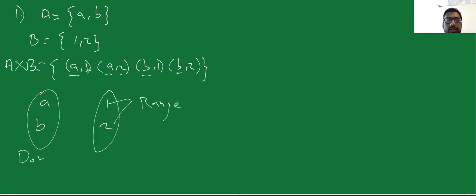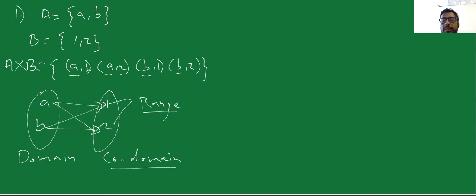A and B is my domain, and 1 and 2 is also my codomain. So in this particular example, I can say that A is related to 1 and 2, B is also related to 1 and 2. And in this particular case, my codomain and range are the same. My range has 2 elements, 1 and 2. My codomain also has 2 elements, which are 1 and 2. But that might not be the case always. Sometimes your domain, your codomain and range might not be the same.